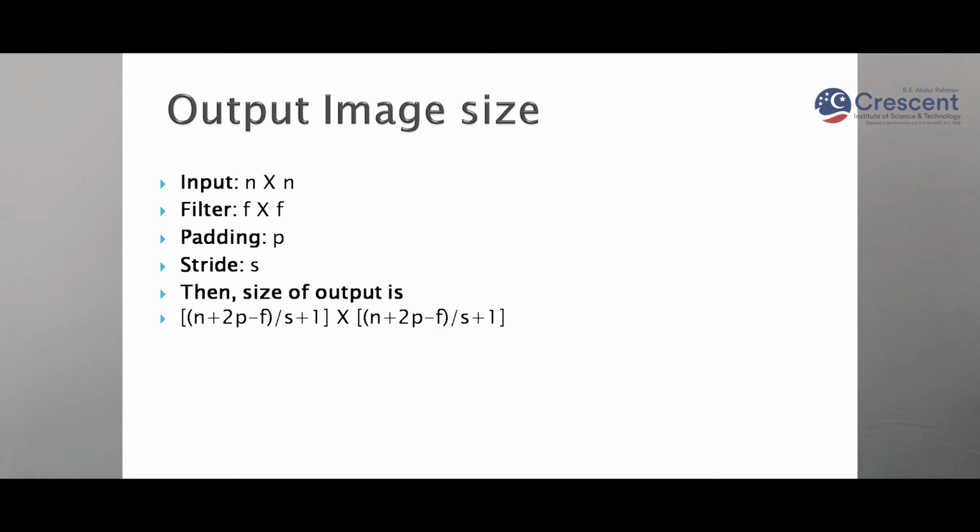If p equals 1, only one border is used for padding. If p equals 2, we have used 2 borders for padding. Then the output size of the image will be n plus 2p minus f, divided by s, plus 1.